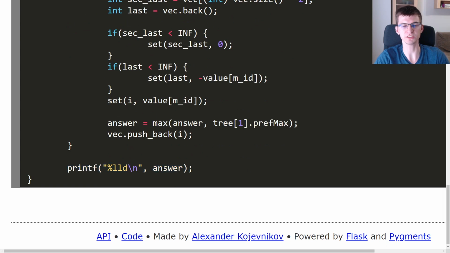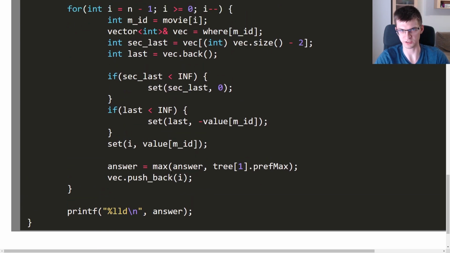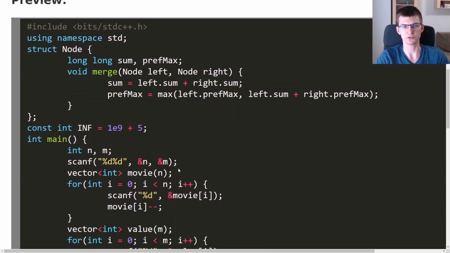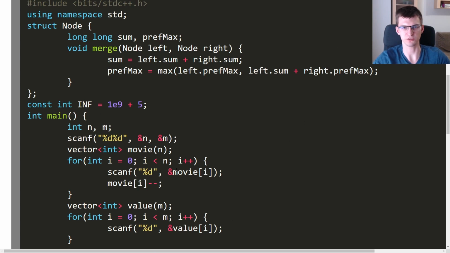At the end I print answer, and remember about longs in this problem, because the total score can easily exceed 10 to 9 or 2 times 10 to 9, so int is not enough. This is everything, but you should try to implement this whole solution yourself, or maybe the one with updating ranges, just so you make sure that you understand everything correctly and you practice your segment trees a little bit.